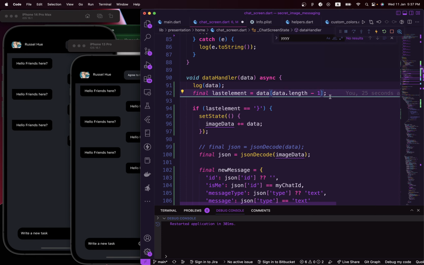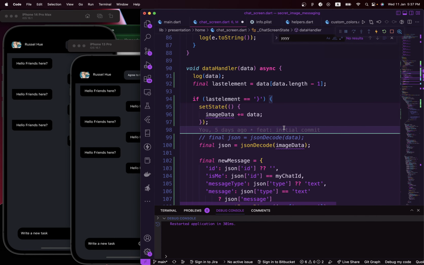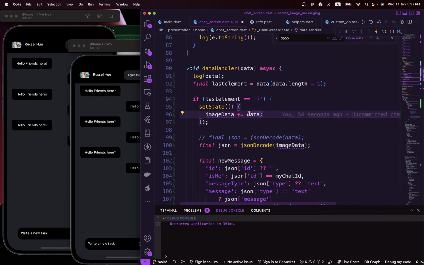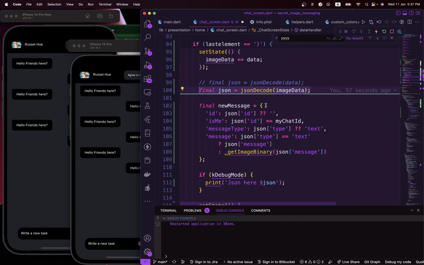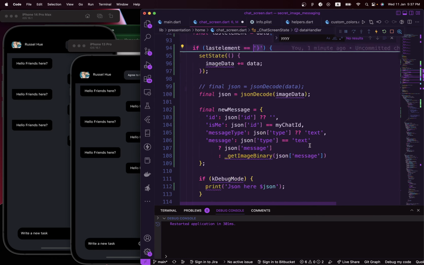So we want to get the last element of that data, and we want to make sure that that last element is actually something like this. It's a bracket, because each of our messages is being sent in the form of JSON, and you know JSON has opening and closing brackets within it. So we are looking for this to be the end of the message. If this is the end of the message, that means we could go ahead and start outputting whatever we got to the user. Else we just continue waiting for the message to complete before we output whatever we got to the user.